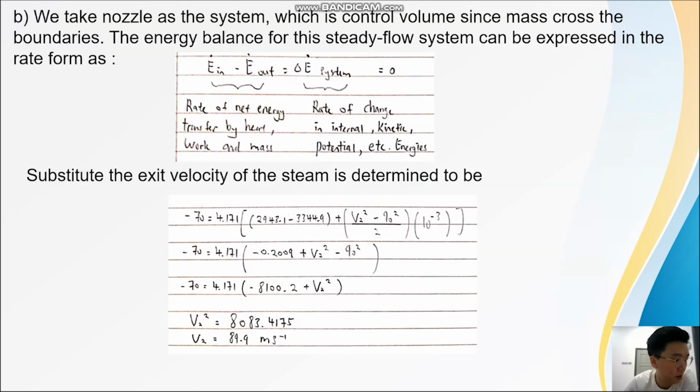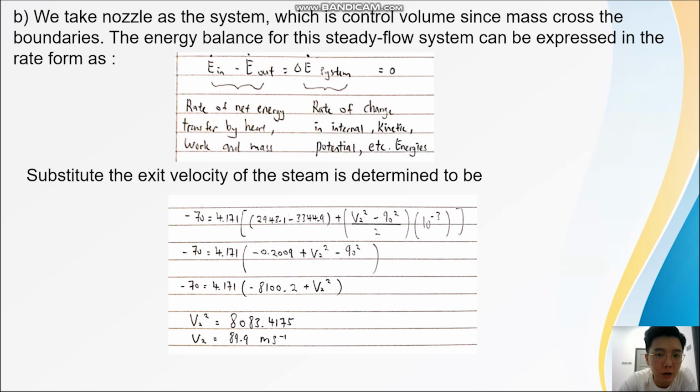For B, we need to calculate the exit velocity of the steam. We take the nozzle as a system, which is a control volume since mass crosses the boundary. The energy balance for this steady flow system can be expressed in the rate form as E in minus E out equals the change of E system, which equals 0.